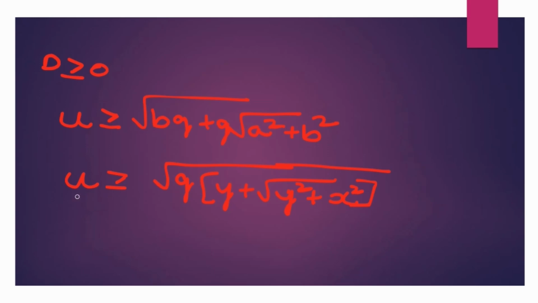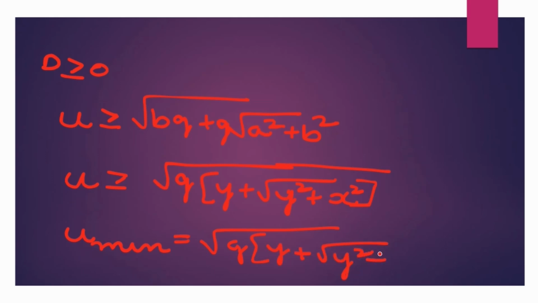This is u. And this will be u minimum, nothing but, take the equal to condition. That is nothing but u = root of g into y plus root of y square plus x square. So you can find tan theta when you solve the equation for u square in this particular equation, and then tan theta is equal to u square by g alpha, or u square by g times a.